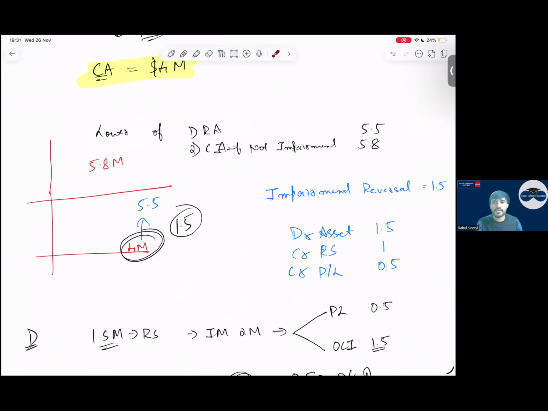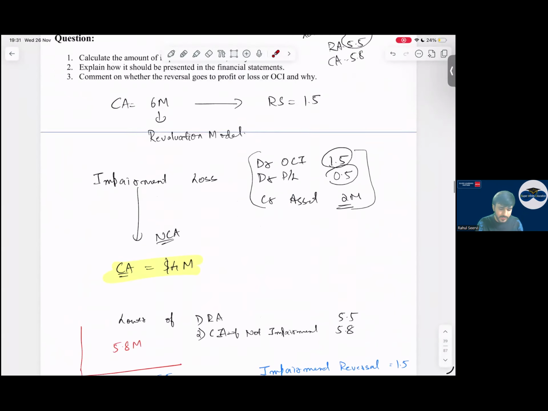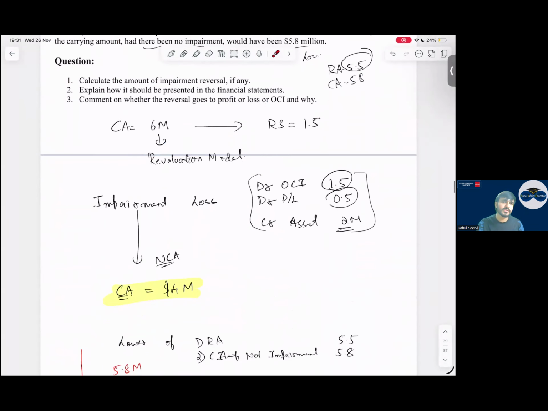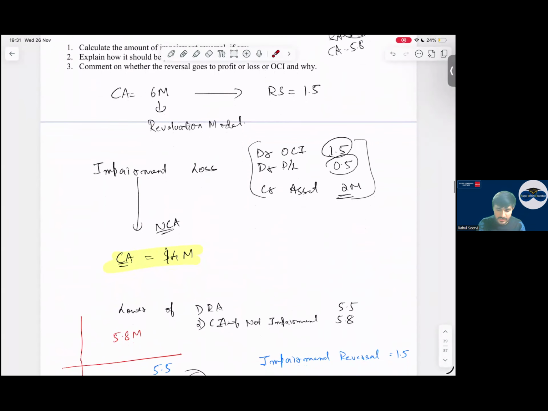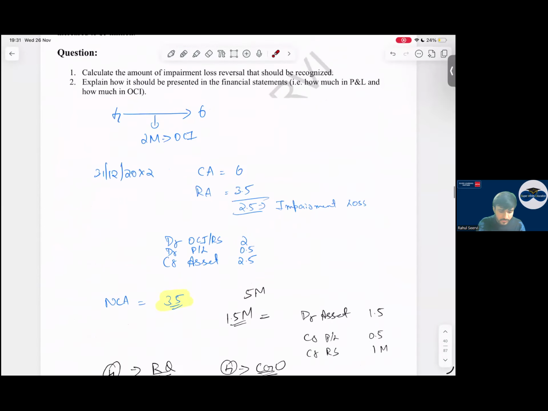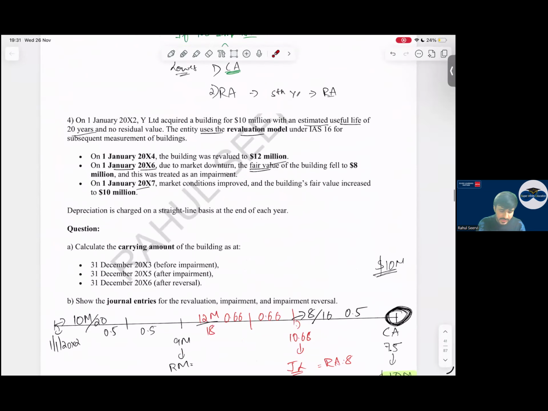I hope both the cases are clear to everyone. Clear? Cost model, revaluation model, both questions I've done. One question regarding this one. Just remember the basic rules and apply it.